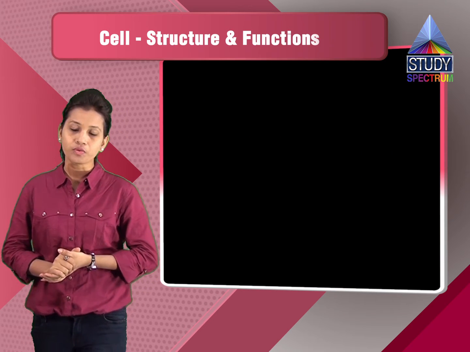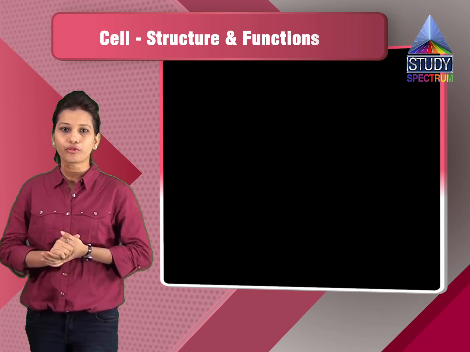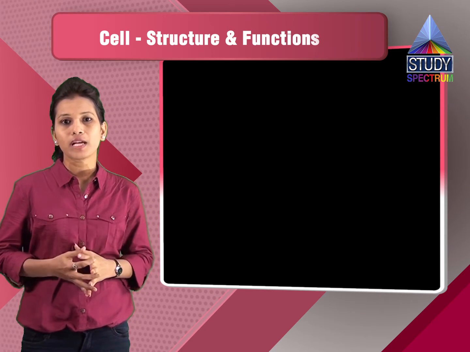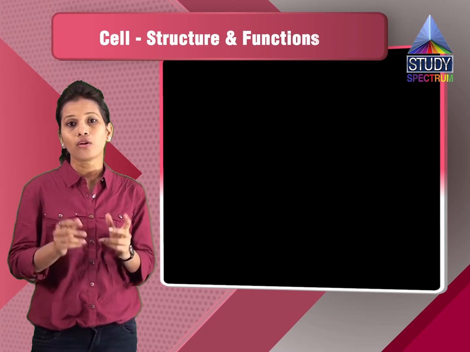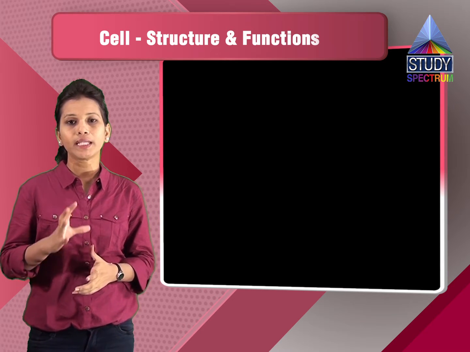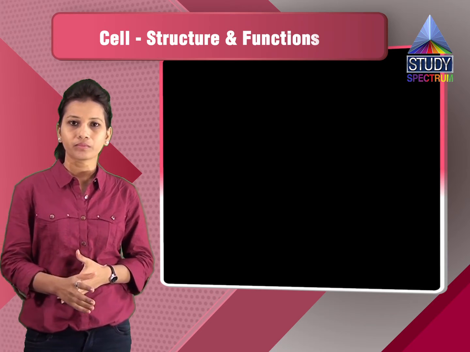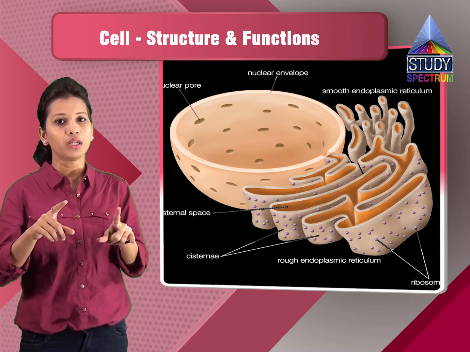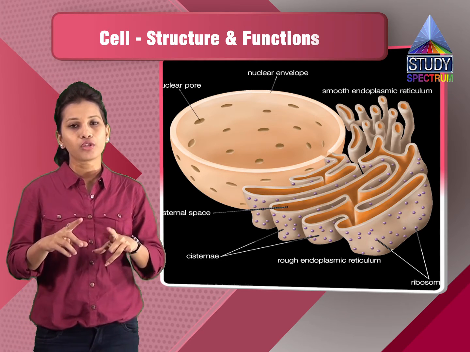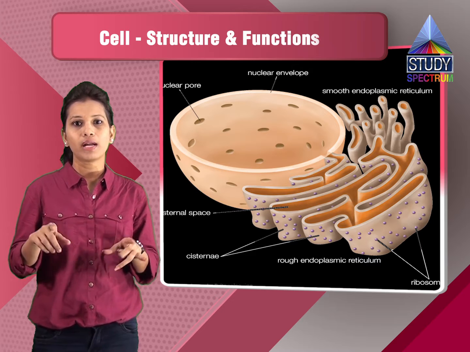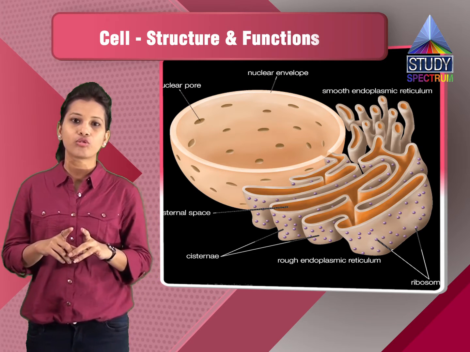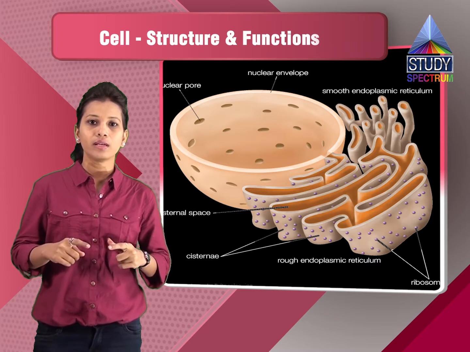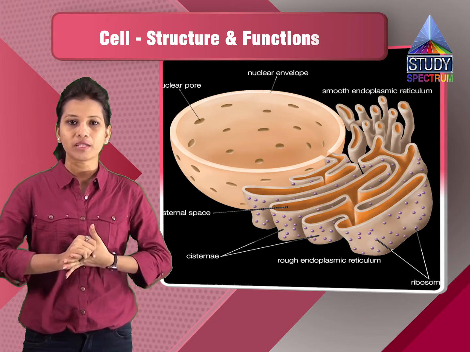Then we have ribosomes. The ribosomes are helpful in synthesizing the proteins. So ribosomes are the site for protein synthesis. Now these ribosomes are present on the endoplasmic reticulum. The endoplasmic reticulum is connected, as you can see, to the nucleus and to the walls of the nucleus, that is, the nuclear membrane. On the nuclear membrane, we can see the connection, and it forms the endoplasmic reticulum.